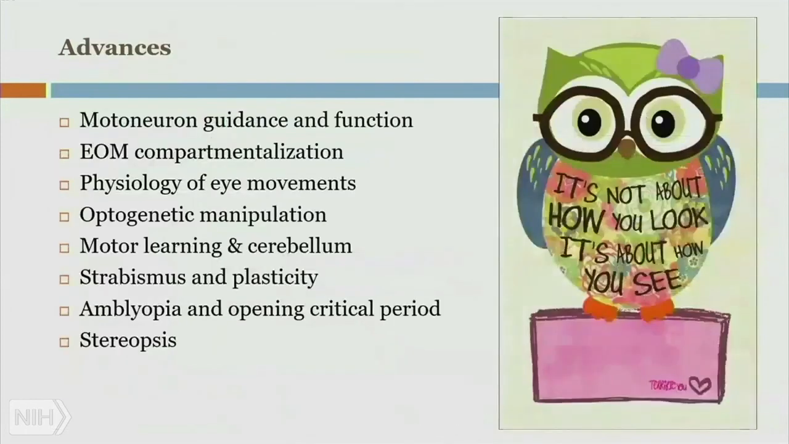Advances. Motoneuron guidance and function. EOM compartmentalization. Physiology of eye movements. Optogenetic manipulation. Motor learning and cerebellum. Strabismus and plasticity. Amblyopia and opening critical period. Stereopsis. Graphic of owl with words, it's not about how you look, it's about how you see.